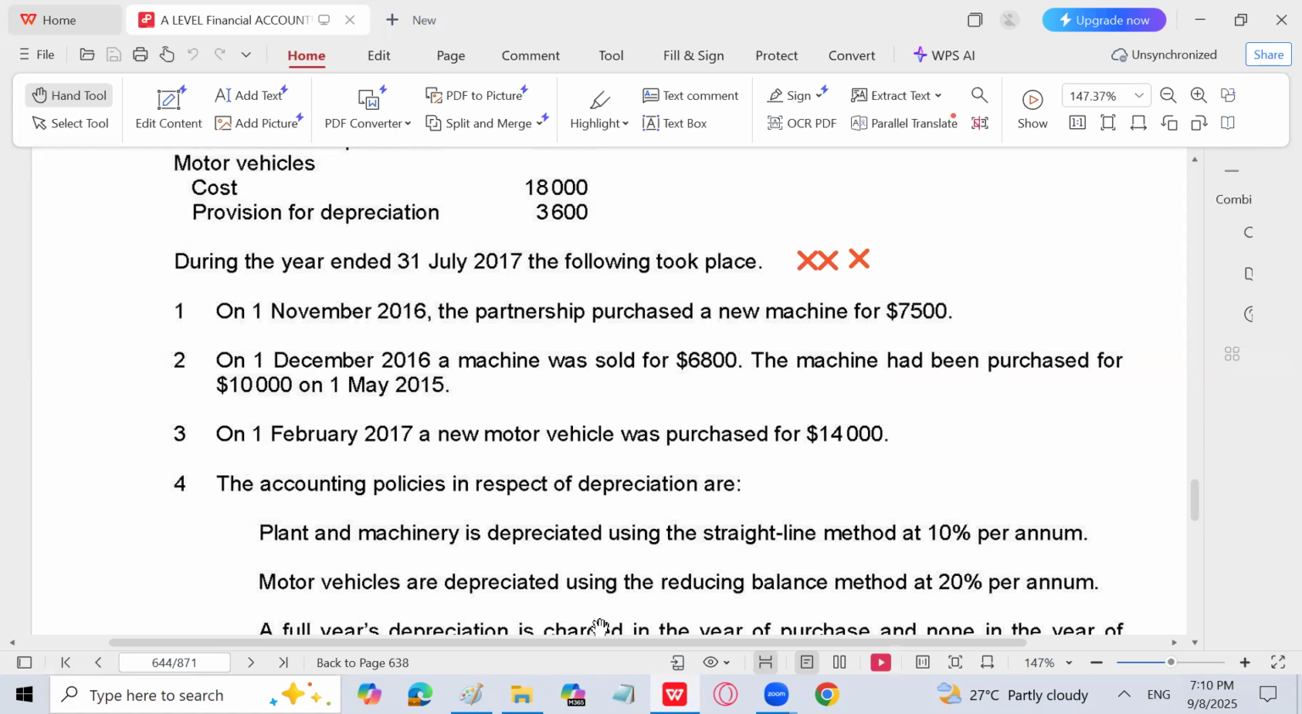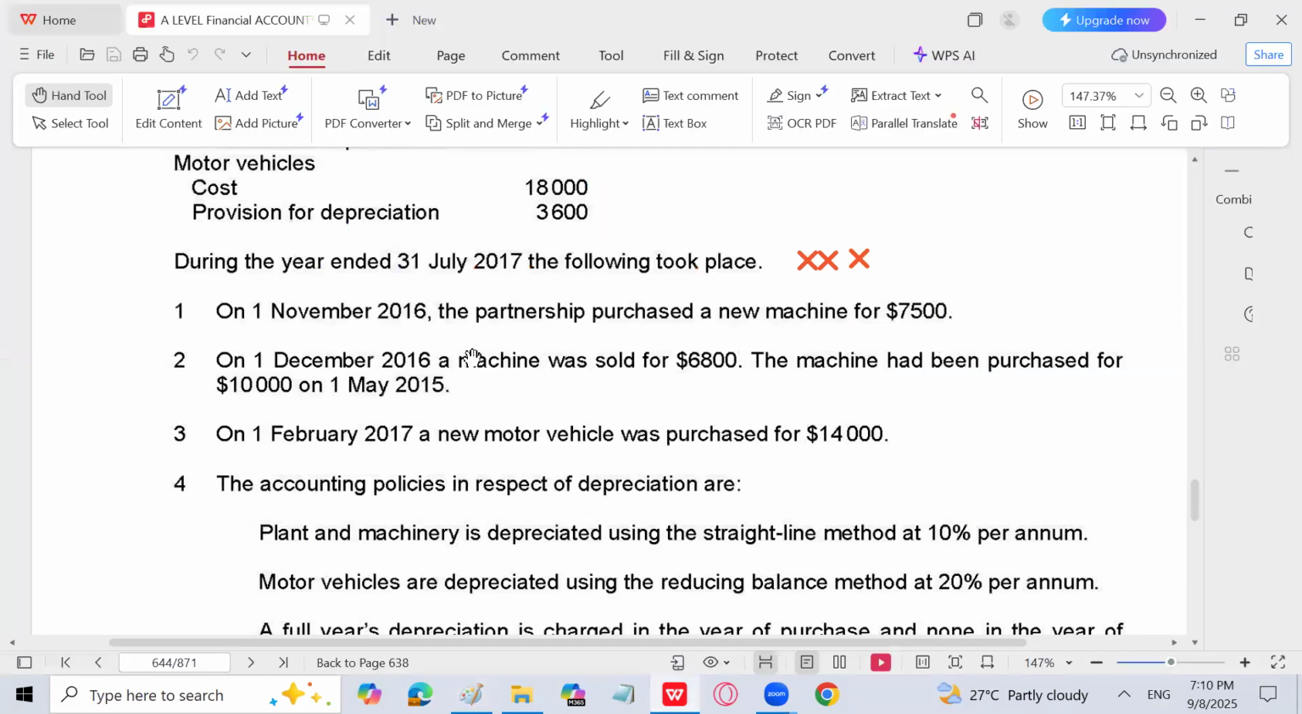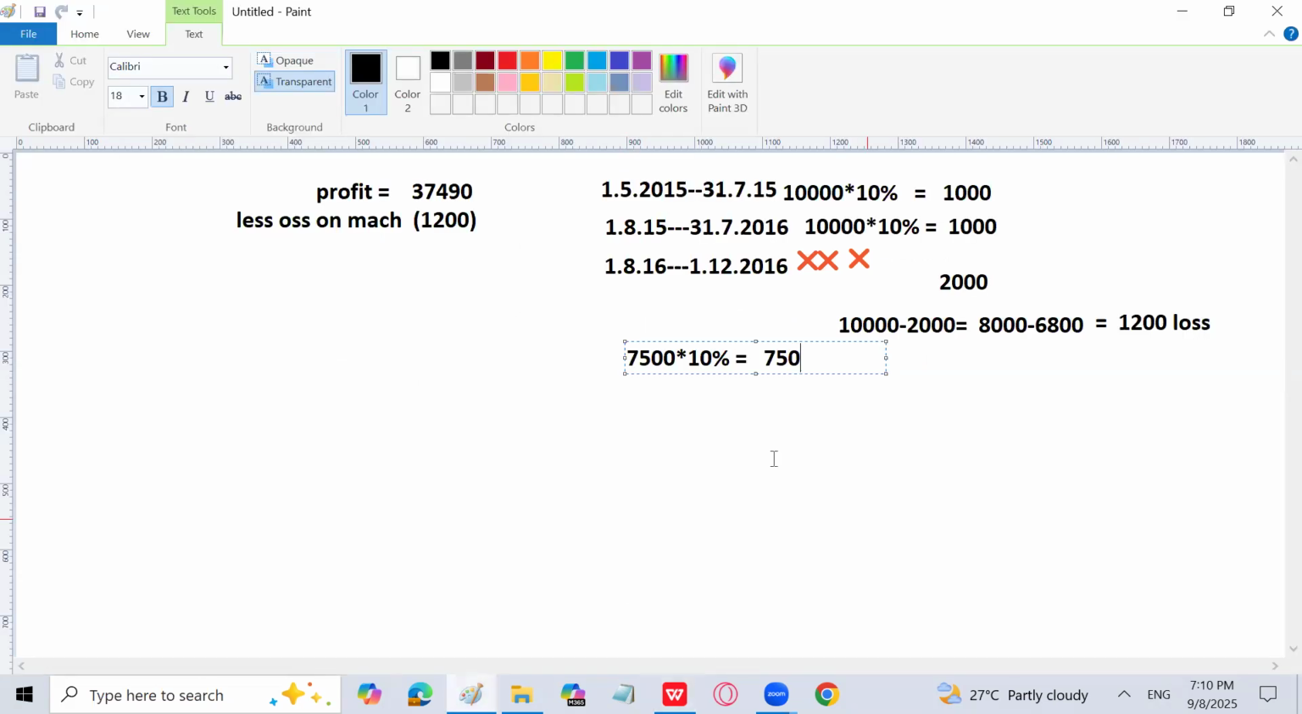So what is the cost of the new asset? That is 7,500 into 10%. We have 750. Then calculate depreciation on the asset sold, but that is only in case of month-to-month basis. This is not month-to-month basis. Next, last step is calculate depreciation on the existing assets. That is 65,000. Cost is 65,000, and 10,000 of the asset has been sold. So we can calculate 65,000 minus 10,000. We'll get 55,000 into 10%, because we have to calculate depreciation for the whole year because we are using annual basis. So that is going to be 5,500.